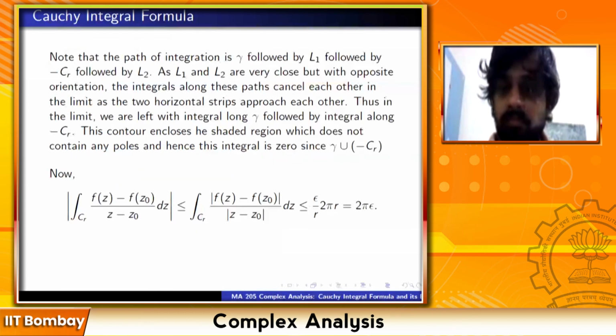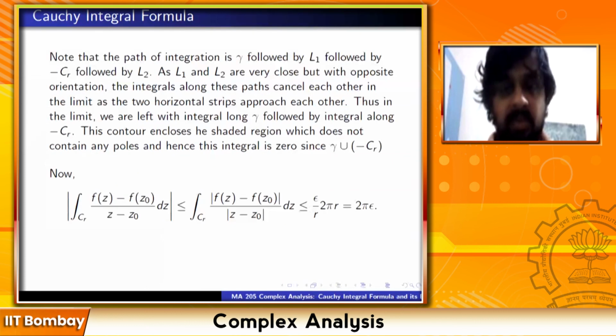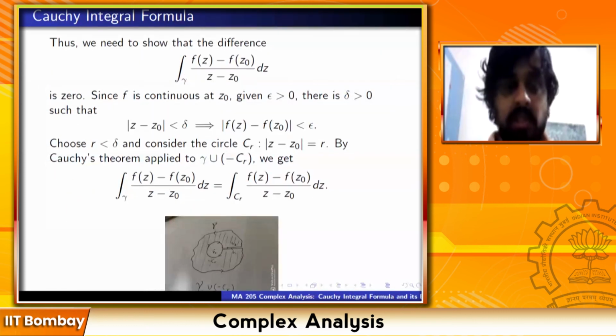Sir, how did you prove the holomorphicity of the function? No, in the shaded region. In the shaded region, (f(z) minus f(z0)) upon (z minus z0) is problematic. Okay, sir, understood. Yeah. Z0 is excluded, that's it. Now z0 is excluded. It's not in the shaded region.